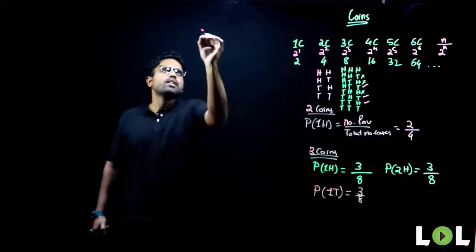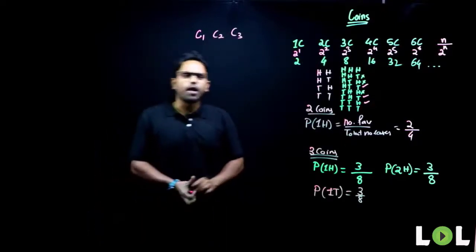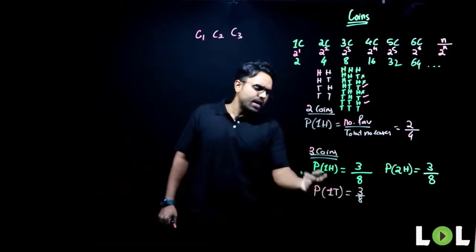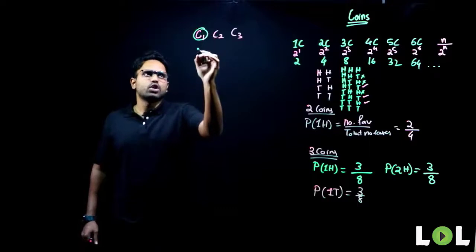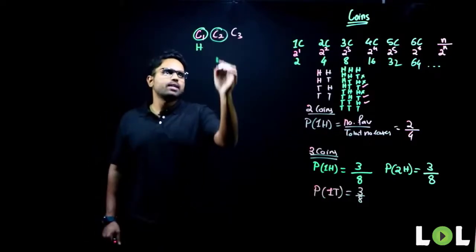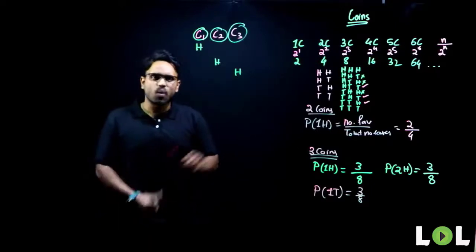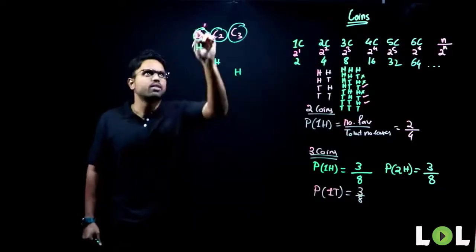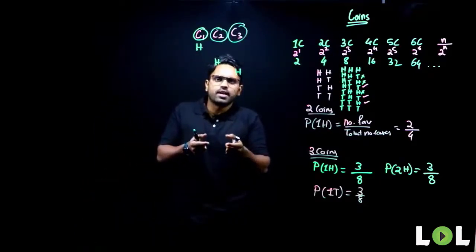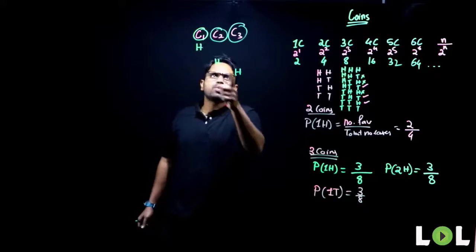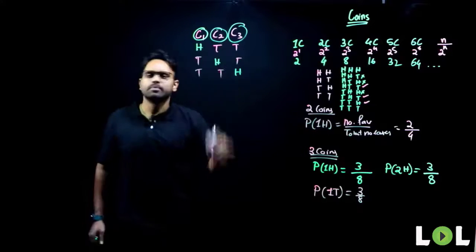Just observe. Now, there are 3 coins being tossed. Coin 1, coin 2 and coin 3. Whenever I say 1 head, where all can this 1 head appear? It can appear in the first toss, or in the second toss, or in the third toss. All the coins are being tossed simultaneously, but it can appear in this position or this position, whereas the rest of them will be what? Tail and tail, tail and tail.